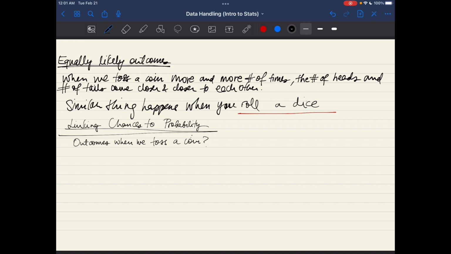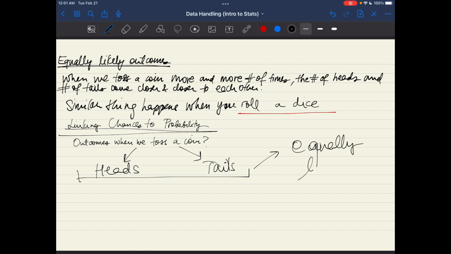Okay, now let's talk about linking chances to probability. So what are the outcomes when we toss a coin? Again, it's either heads or tails, right? Both outcomes are equally likely, right? Therefore, the probability of getting heads is 1/2, and the probability of getting tails is also 1/2.